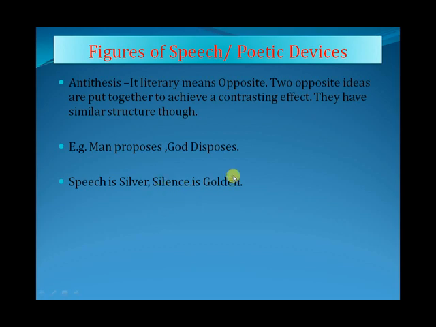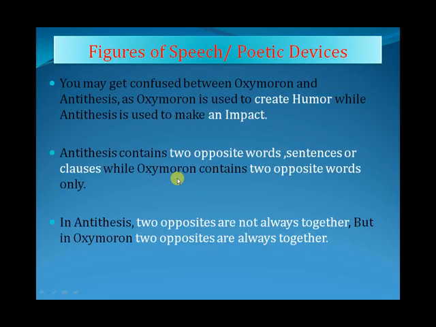So here there are two opposites actually. See here, proposes and disposes are actually opposites of each other. Okay, so now you can say that speech and silence, they are also opposites. Silver and golden is not opposite. Okay, speech and silence are two opposite things. Now see here, next is confusion.